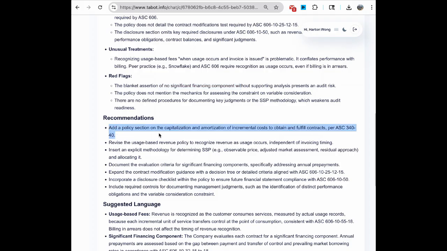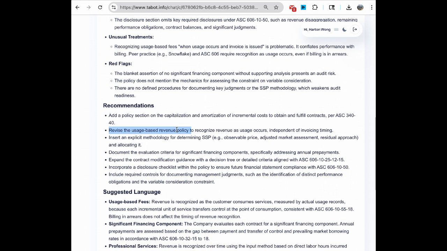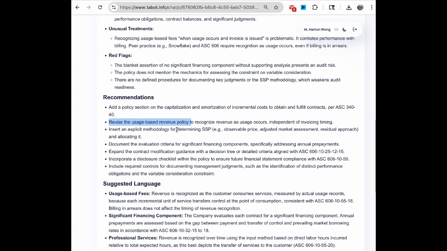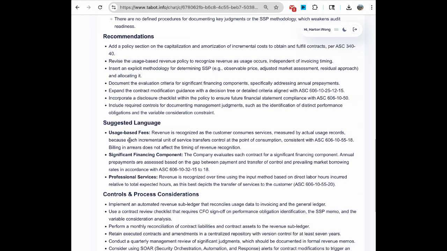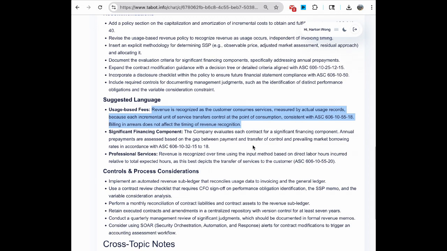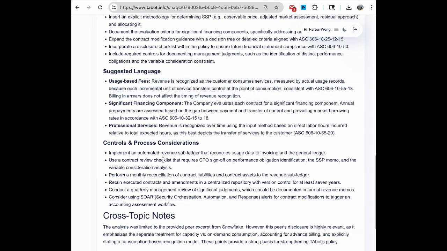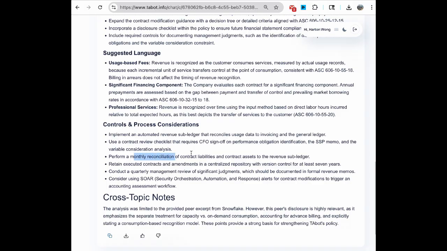Add a section on contract costs, revise usage-based revenue to decouple billing from performance, include disclosure checklists, and document management judgments. Benchmark even drafts suggested language, ready to drop into your policy, and lists control recommendations like monthly reconciliations and CFO sign-offs. The result is an actionable, audit-ready report. Your policy, peer disclosures, practical recommendations, and direct source links all in one place.